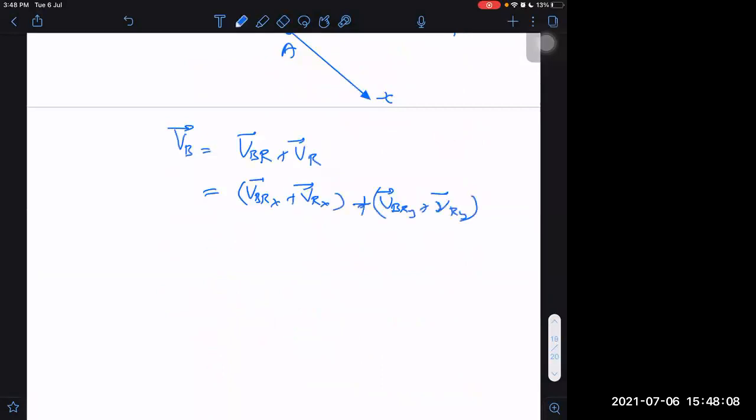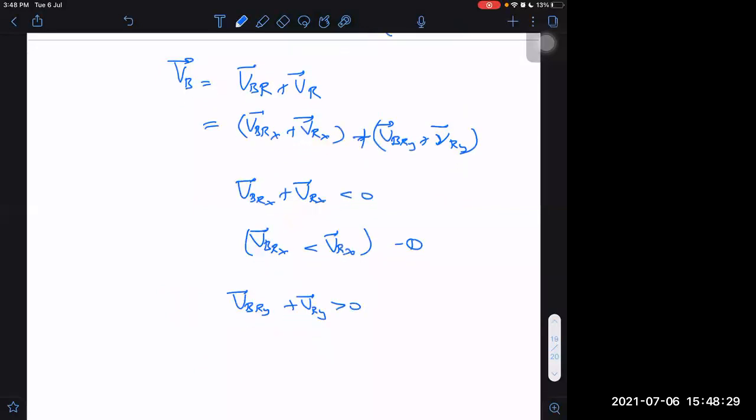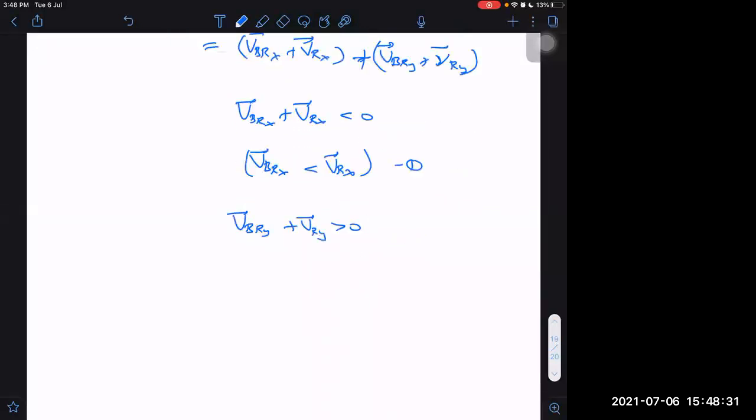It will have negative X component if VBRX plus VRX is less than 0, or VBRX is less than minus VRX. That is one condition required. Another condition is it should have some positive Y component: VBRY plus VRY should be greater than 0. And also one condition is that VBR must be minimum.